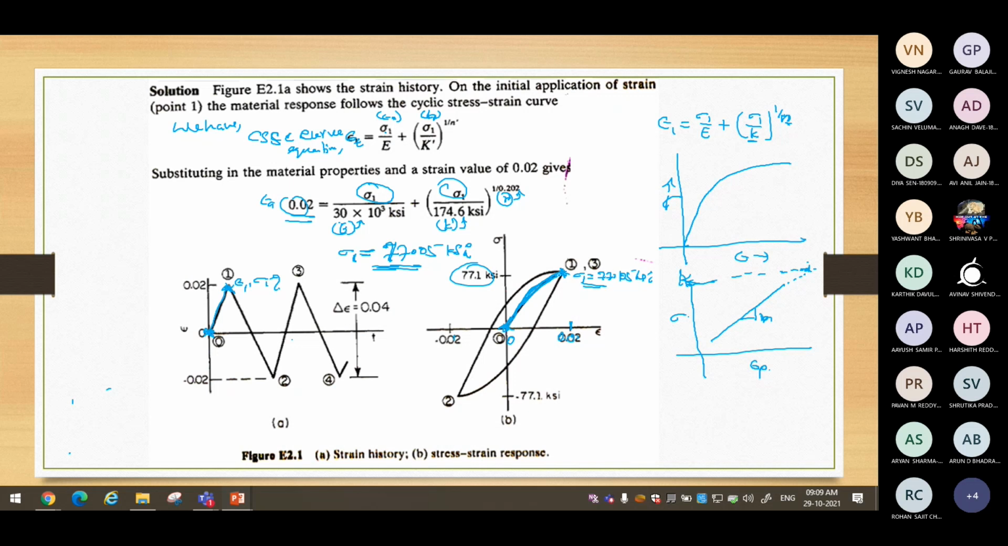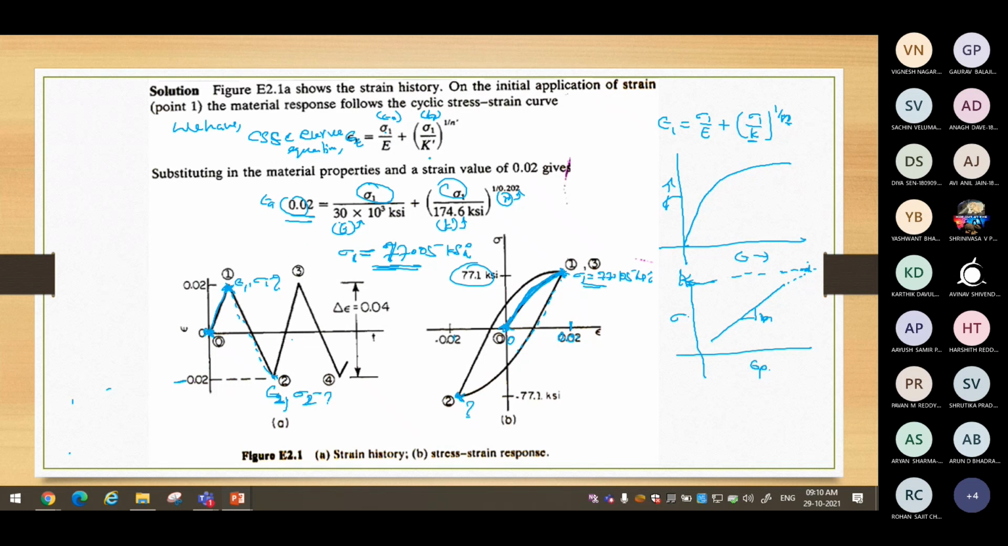Now we have to go back. Release the load from epsilon 1 till you reach epsilon minimum, or epsilon 2 here, I will say minus 0.02. Apply the compression till you get the minus 0.02 epsilon 2. When you reach epsilon 2, how much is the sigma 2? What is the stress? How much is this particular value?